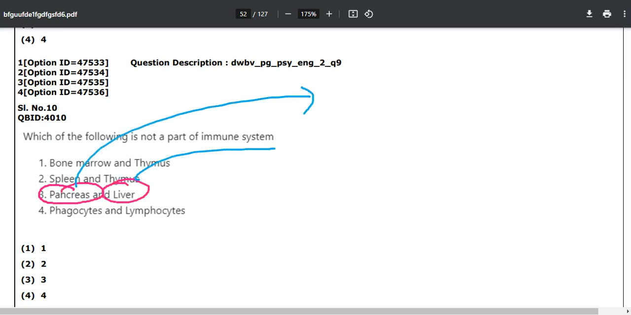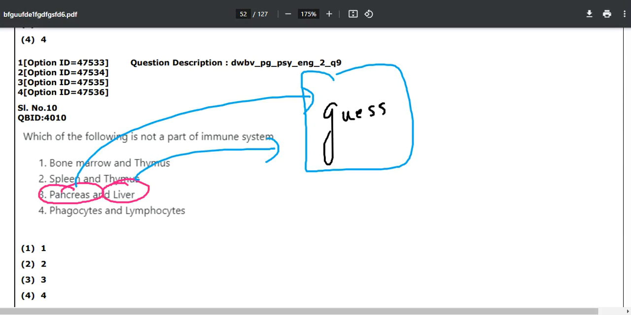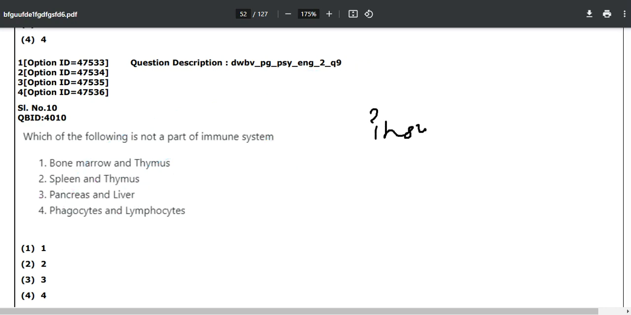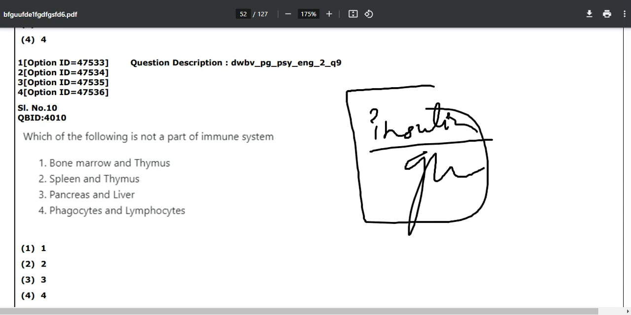So while you are studying about the pancreas in maybe any book, you might make a good educated guess that this pancreas and liver are not related to your immune system, because if they were part of the immune system, then what will happen to insulin, glucose, glucagon? Who will work for them? All right, so the correct answer over here is pancreas and liver. If you want to know more about this, then keep watching the channel.